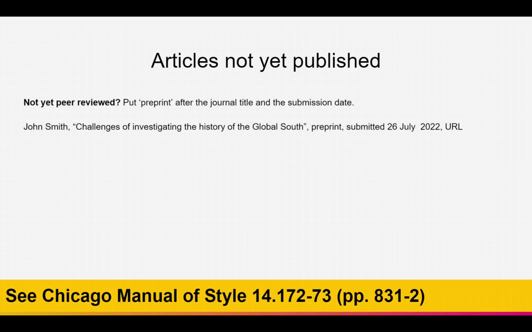So let's say I found out there's an article written by John Smith and it's been submitted to a journal, but it's not been peer-reviewed yet. You will want to include the article author, the article title, the word preprint, and then the date that it was submitted, and then the URL. Might not be very common for you to encounter something like that, but if you do, then that's what you would do.